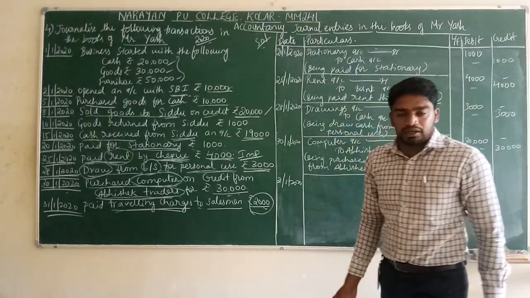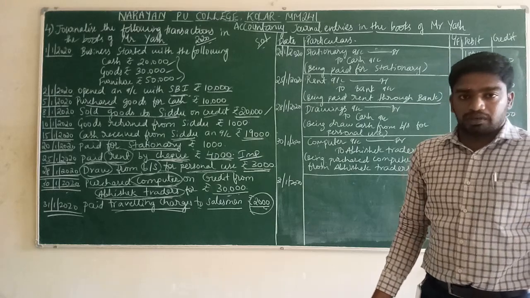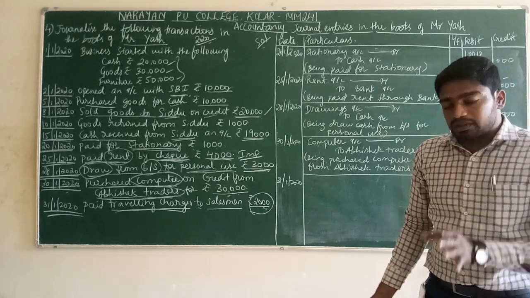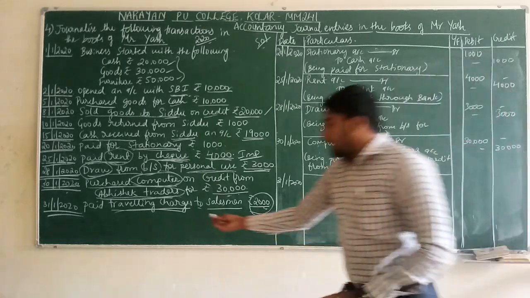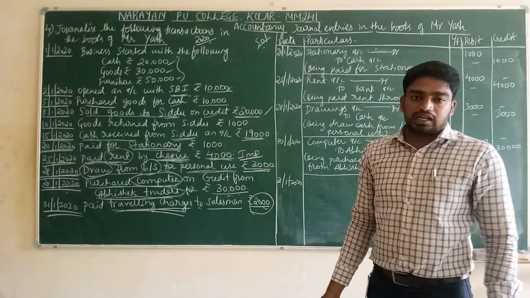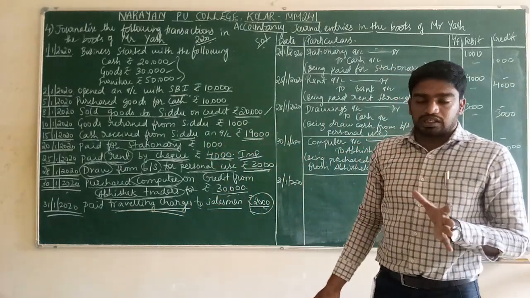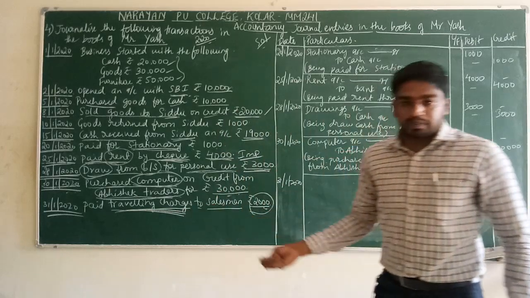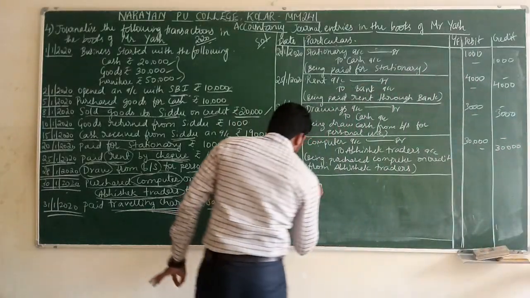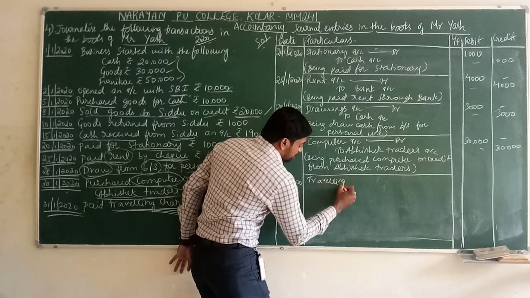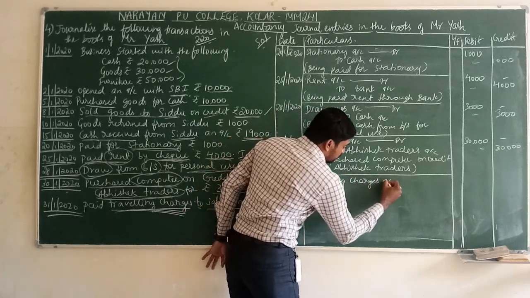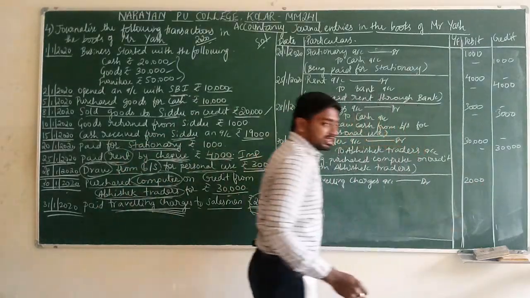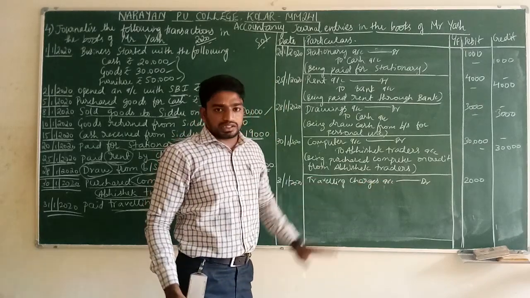If we make any payment for expenses, it comes under the nominal account rule. Debit all expenses and losses. For what purpose are the expenses occurring in the business? For traveling charges, the expenses are occurring in the business. Write down traveling charges account debit. How many rupees? 2000.